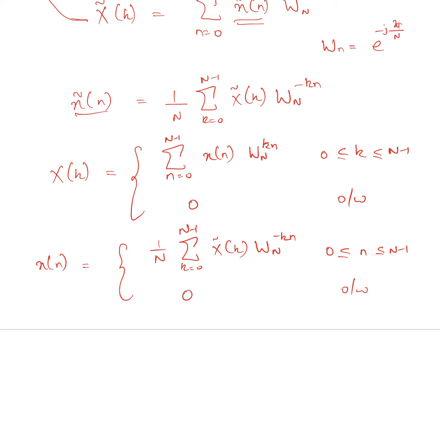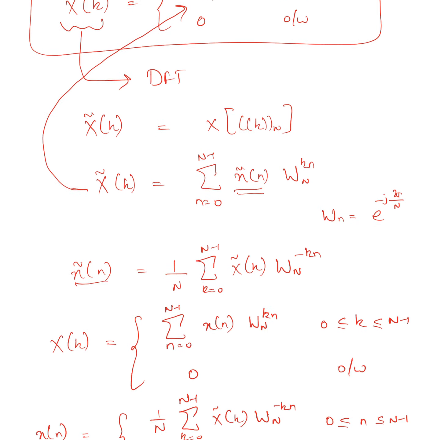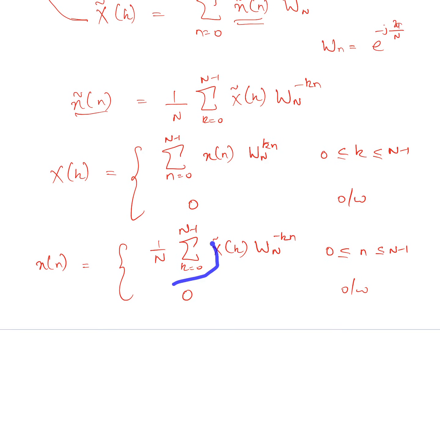Now once again, when we are computing over the interval k lying between 0 to N minus 1, we know that X of k is equal to X tilde of k, and here again we are computing the summation over that interval, so we can use X of k instead of X tilde of k, right?